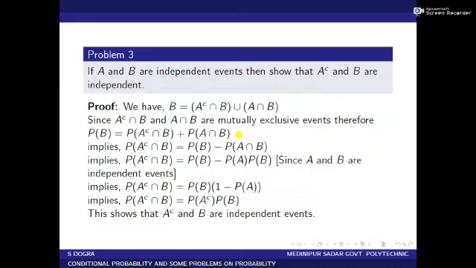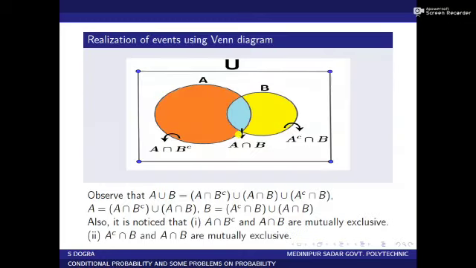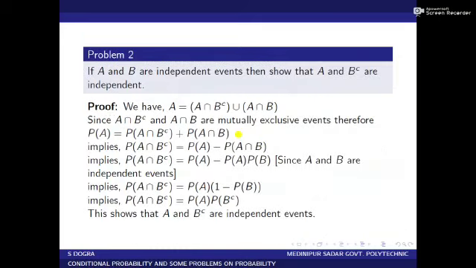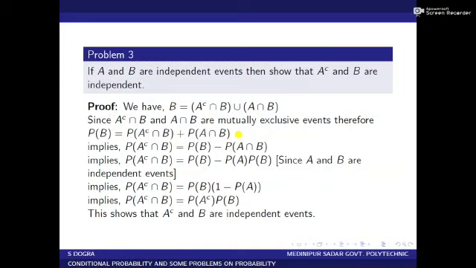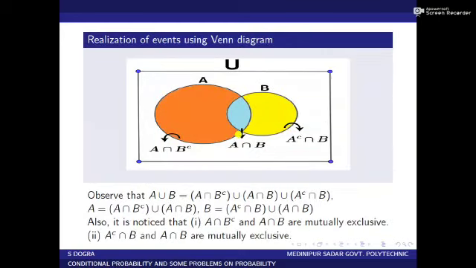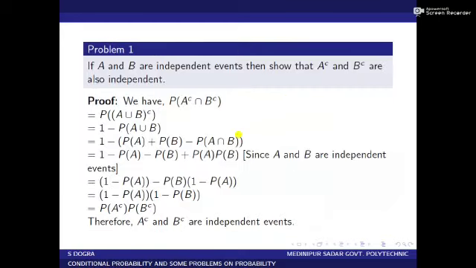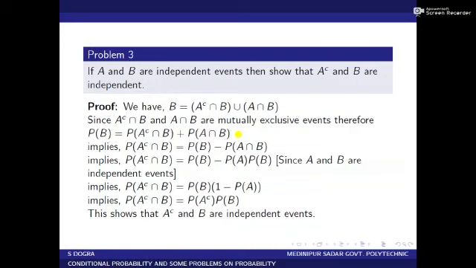Now I come to the next problem. If A and B are independent events, then we have to show that A complement and B are independent events. From Venn diagram we have B equal to A intersection B union A complement intersection B. So B equal to A complement intersection B union A intersection B.